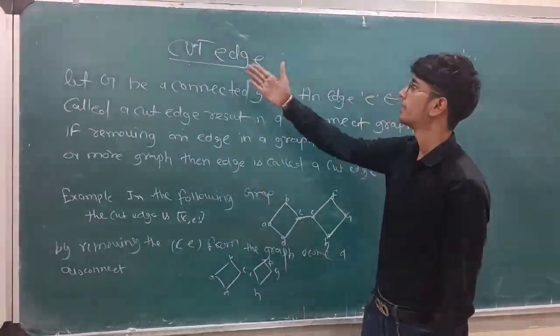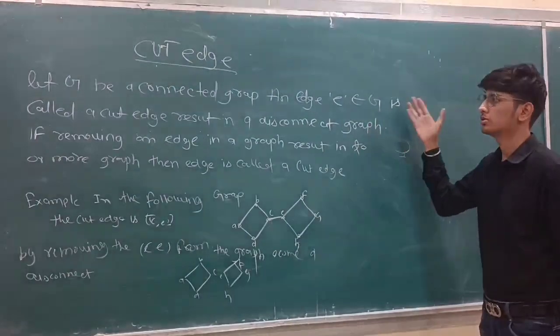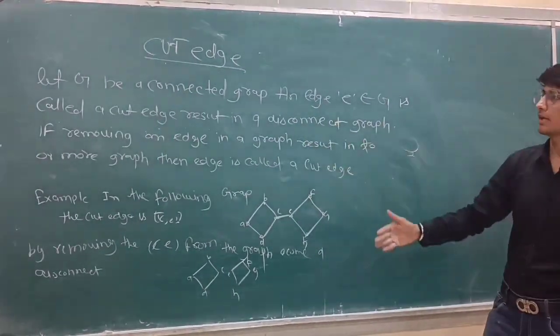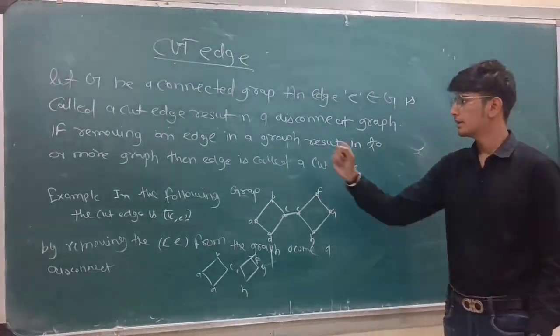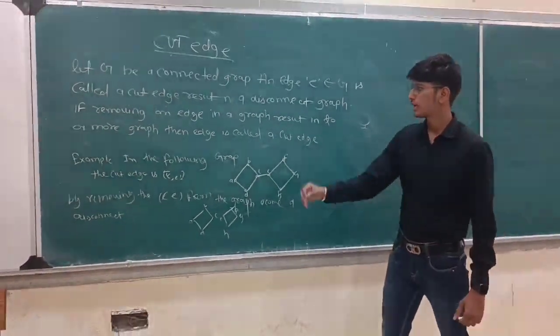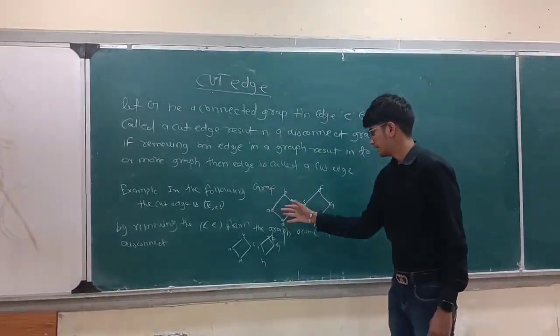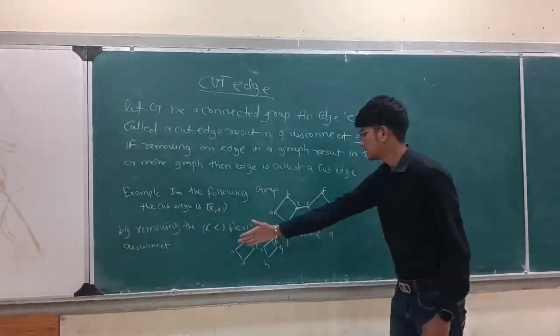Now discuss cut edge. Let G be a connected graph and edge E belong to G. It is called a cut edge if removing it results in a disconnected graph. If removing an edge in a graph results in two or more graphs, then the edge is called a cut edge. For example, in the following graph, the cut edge is CE. By removing CE from the graph, it becomes disconnected.